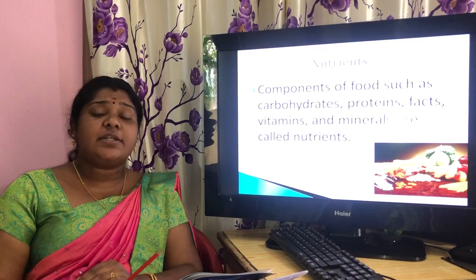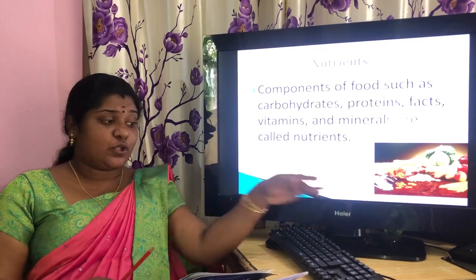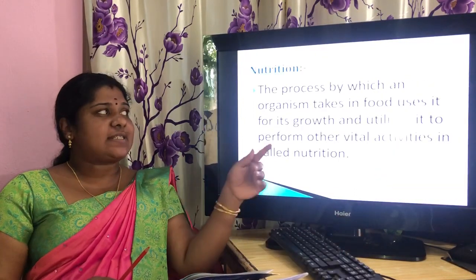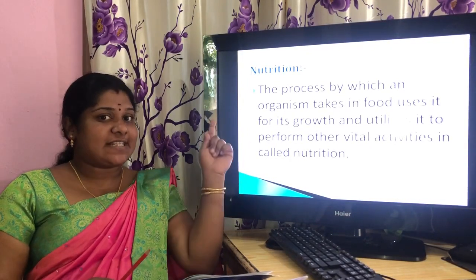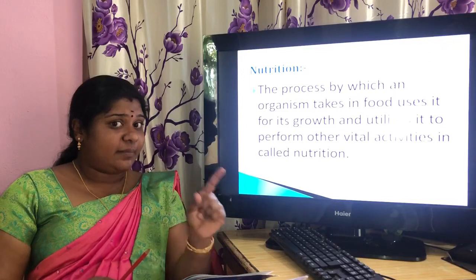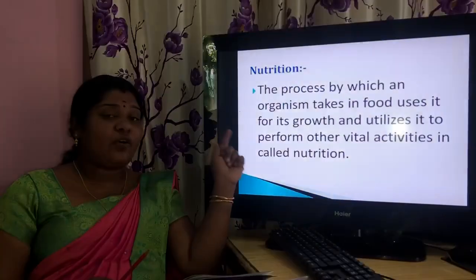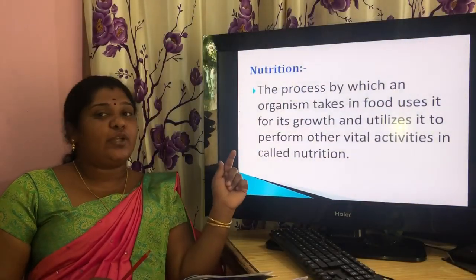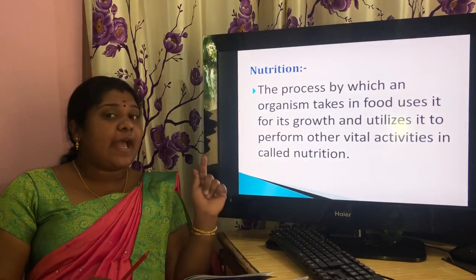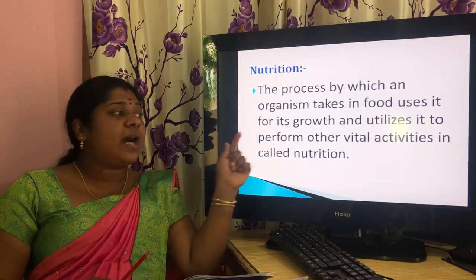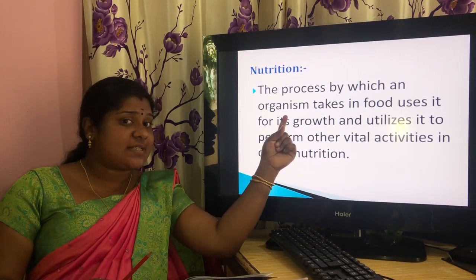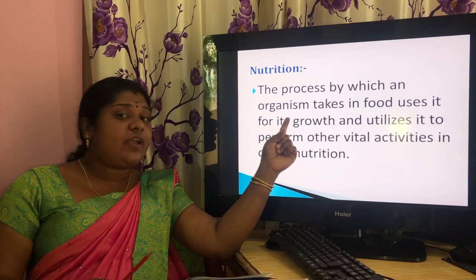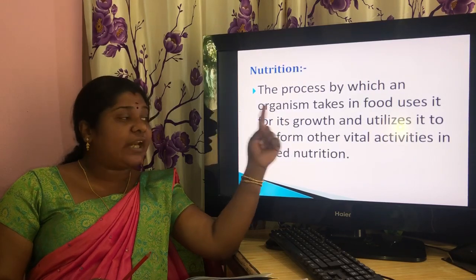These are called nutrients. And what is nutrition? Nutrition is a process. Got it? Nutrition is the process by which an organism takes in food, uses it for its growth and utilizes it to perform other vital activities. It is a process done by all living organisms. That is nutrition.